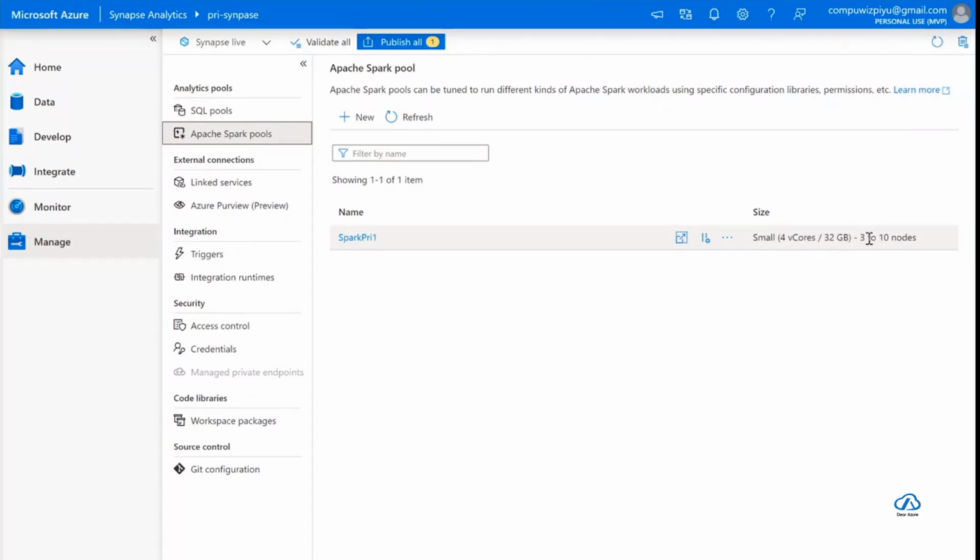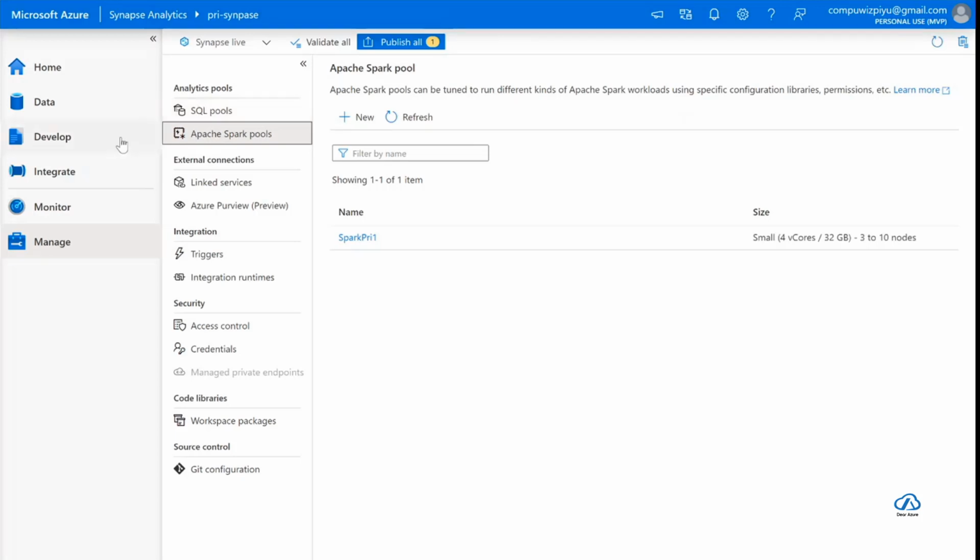So you can specify the minimum number of nodes you have to run while running your job, say 3 nodes, and then you can scale up to 10 nodes depending on the number of jobs running in parallel, or the data load being processed at one time. So you have the choice to scale up here. So Spark Apache pools and SQL pools are there.